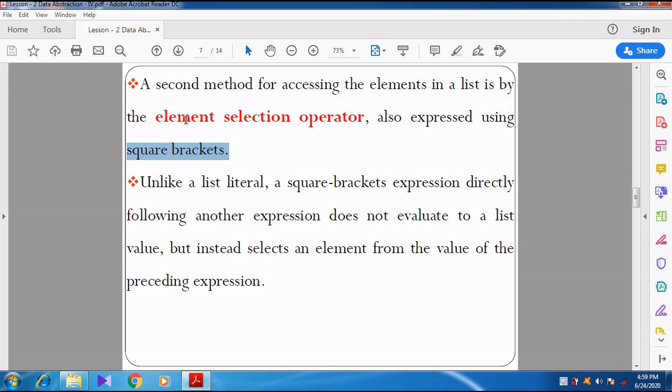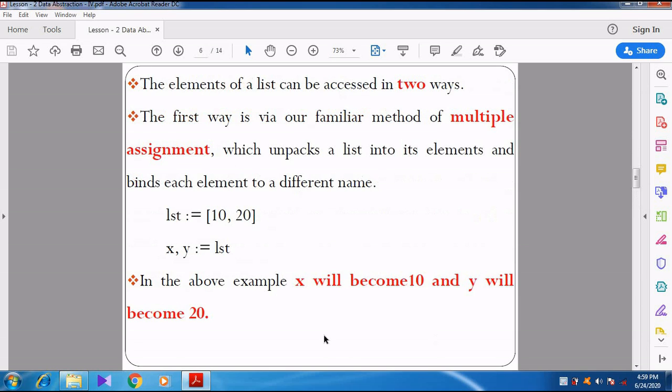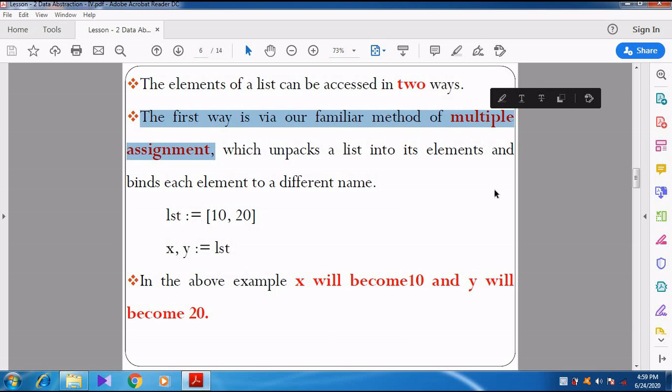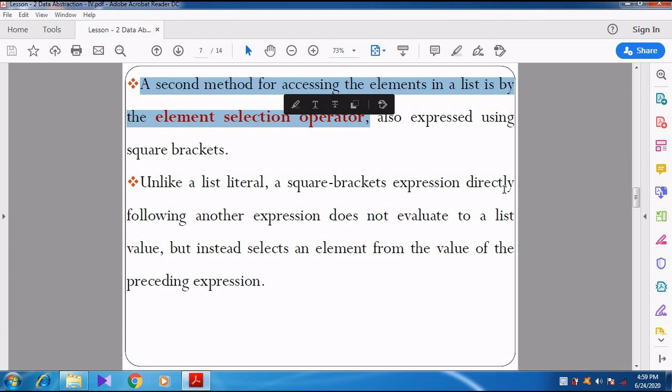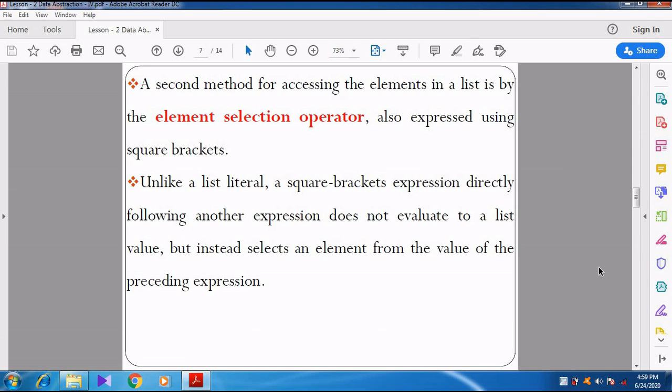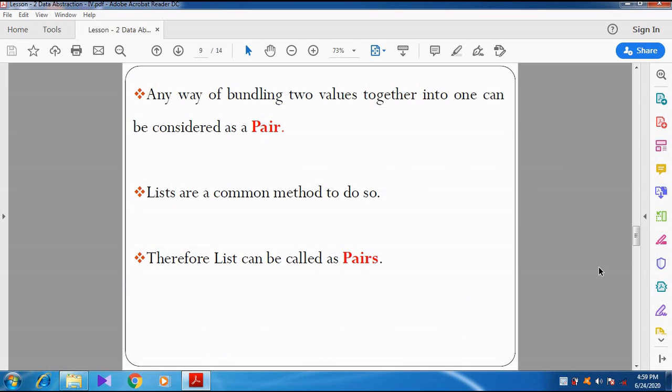The second method is selecting the element through which operator? Square bracket. That is what they have given here. Right? I think you might have understood the two methods. The first method is the multiple assignment method, and the second method is the element selection operator. Right. Now we can go for the next.